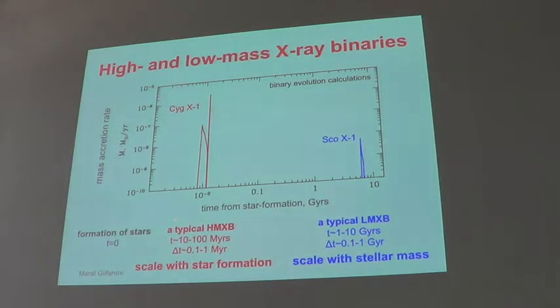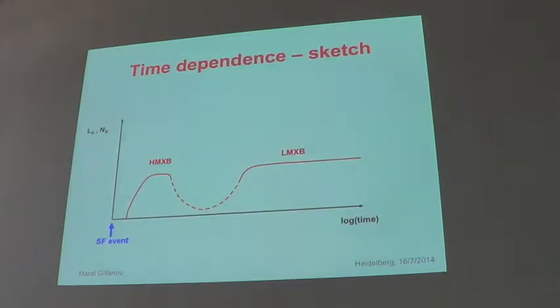And then, of course, in the population you have all kinds of parameter combinations which give switch-on times in a whole range of values. And then you can imagine that the time dependence of the X-ray output of the galaxy due to X-ray binaries does something like this.